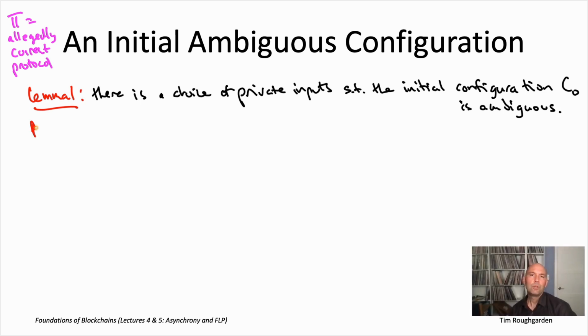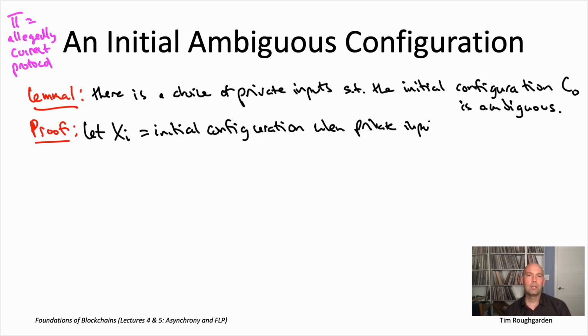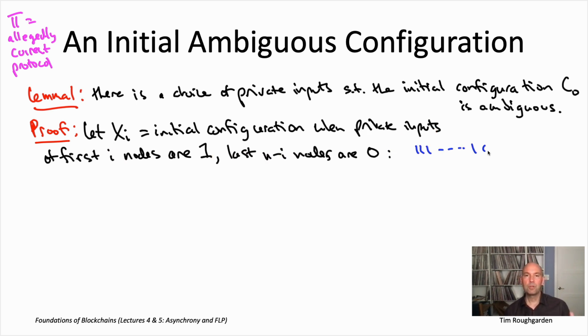So specifically, we'll use capital X sub I to denote the configuration when the first I nodes have the private input 1, the last n-I have the private input 0. Okay, so the input is all 1s, all 0s. The corresponding configuration, where also all of the nodes have the empty list of received messages, and the message pool only contains the n dummy messages to start. That configuration is called capital X sub I.